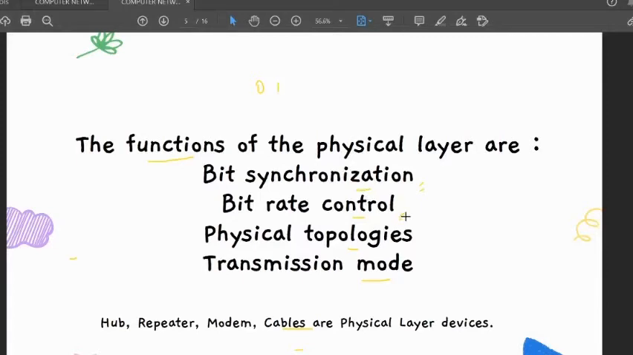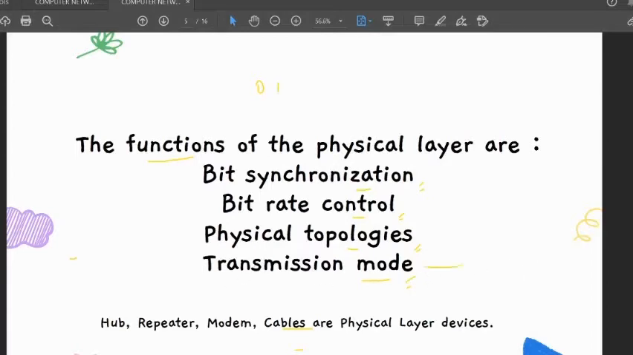Next is bit rate control. It is basically the number of bits sent per second. We can say that in 1 second, how many bits are being sent. The third part I have already explained: physical topology specifies the way in which the different devices are arranged. Bus topology, star topology, mesh topology. You can check the topology video for more explanation.